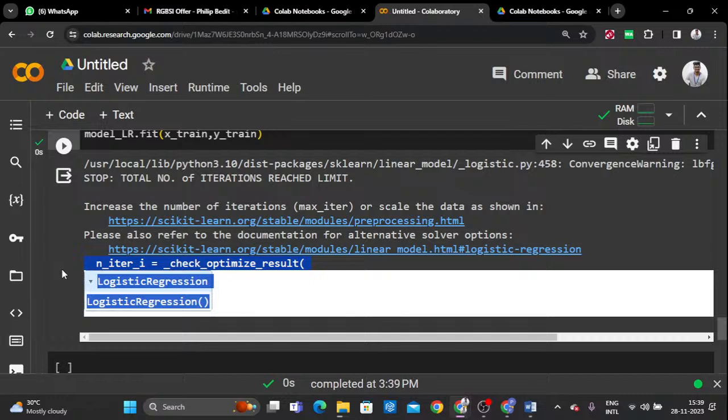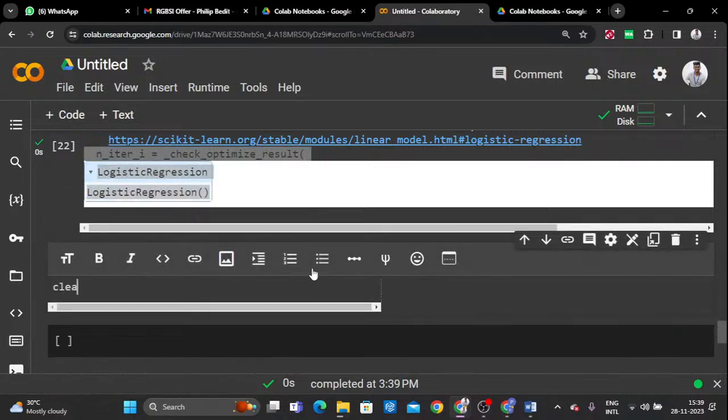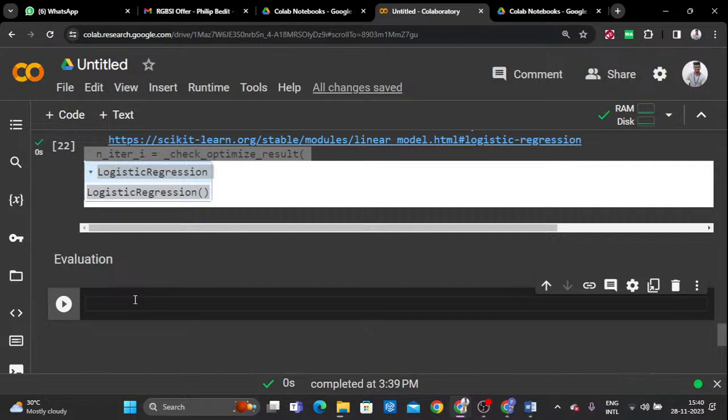Do you understand what I'm saying? Okay, do you understand what I'm saying, guys? If you understood, please mention in the chat box. Please mention in the chat box, yes, Philip. So till now I hope you guys have understood this. Next we are going to enter the evaluation process. Still understood and clear, please mention in the chat box, clear, Philip.